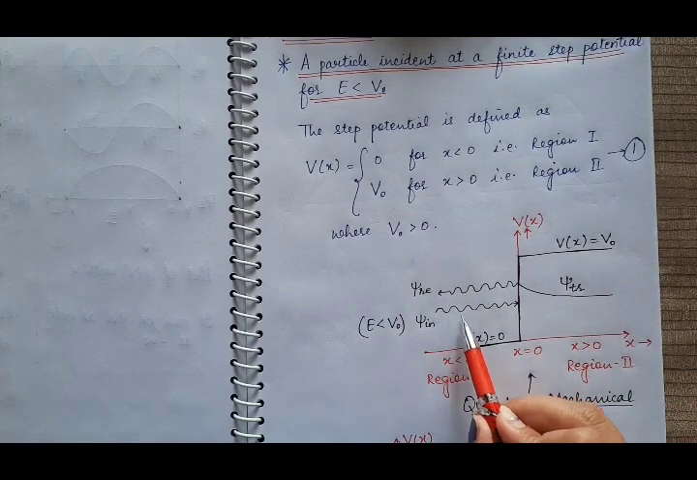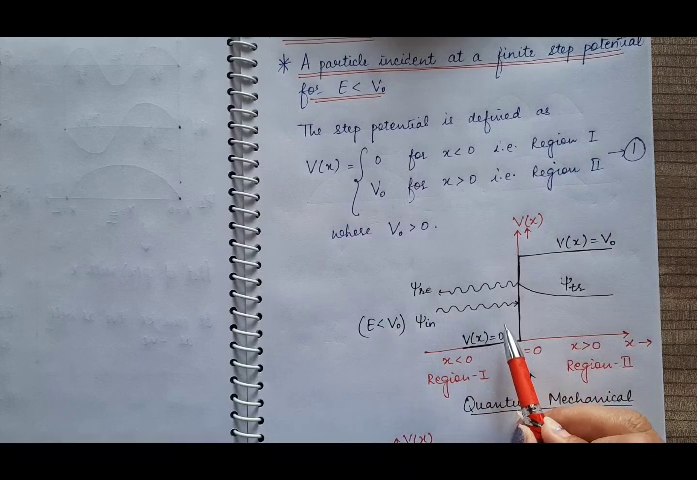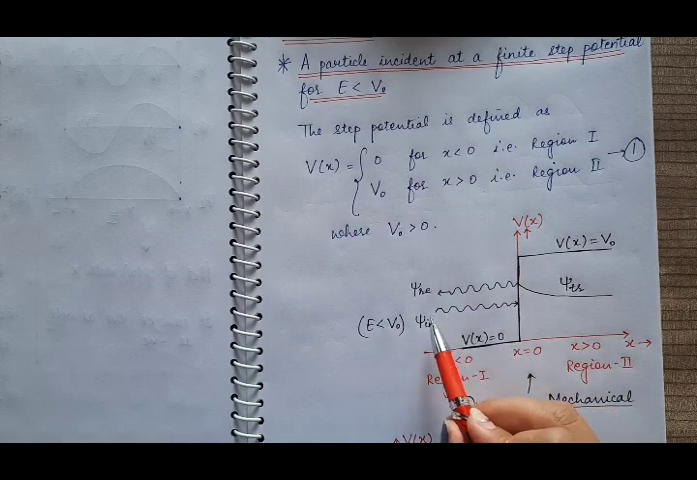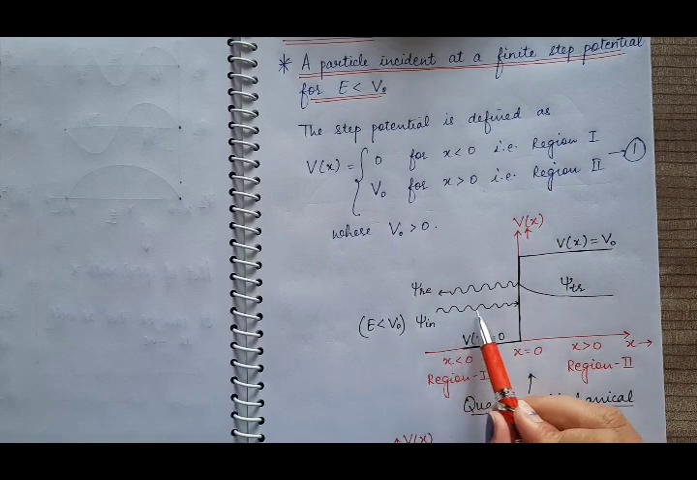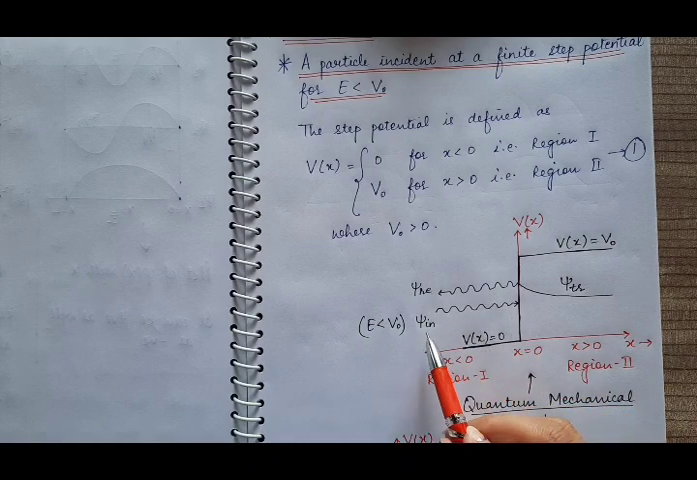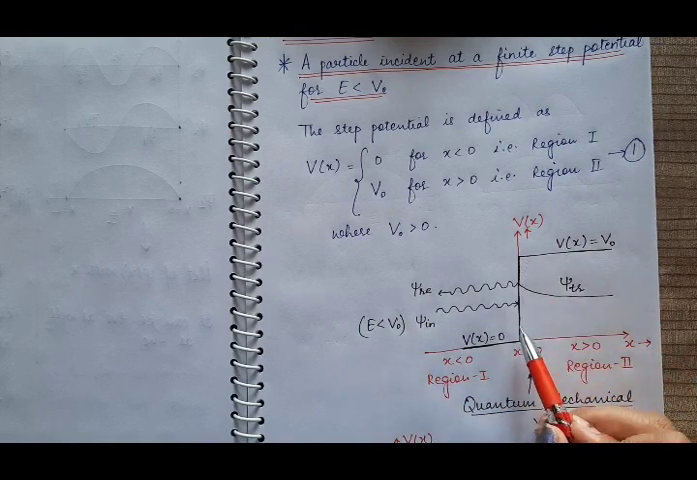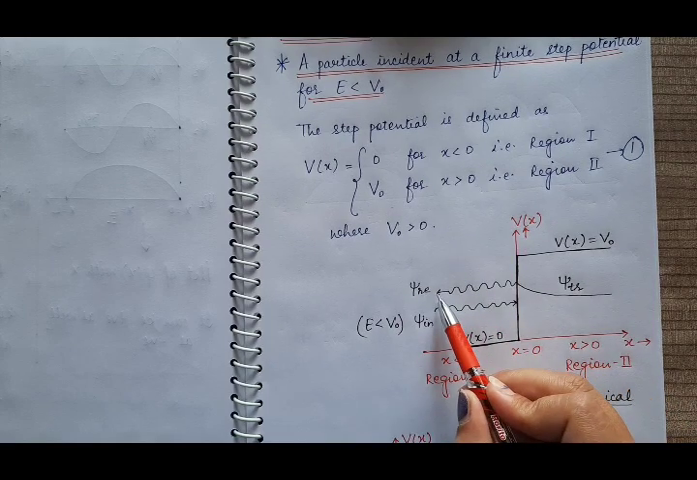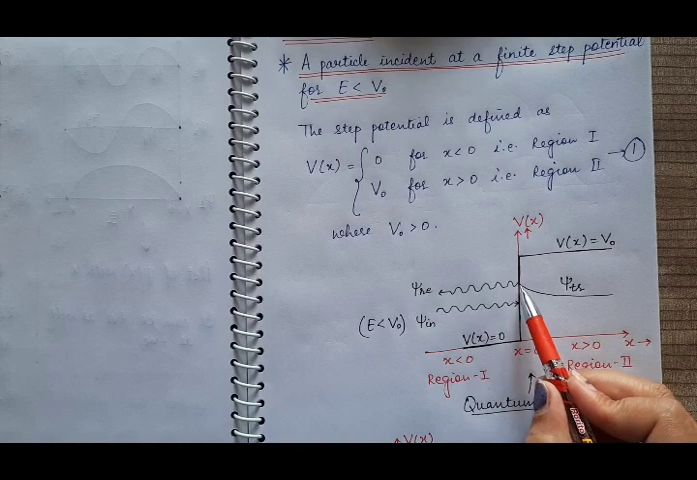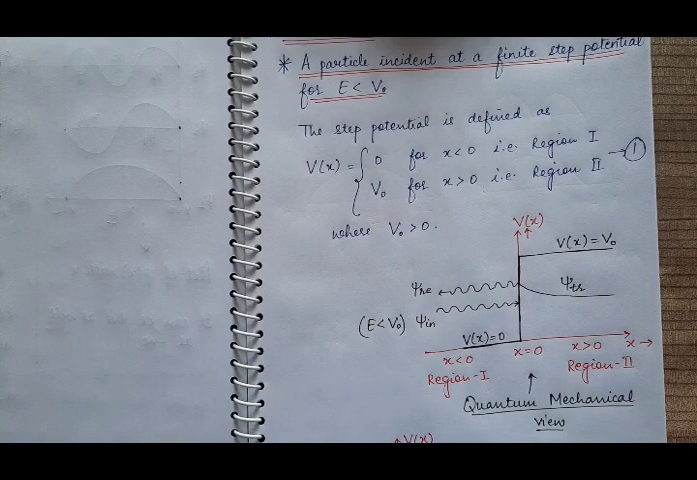So why are we showing the particle as a wave? This is the de Broglie wave associated with the particle. Initially the particle is approaching this barrier, so the de Broglie wave can be represented as an incident wave, having wave function psi incident. And at this point, a part of this wave will be reflected back, and a part of this wave will be transmitted into region 2. So this is the quantum mechanical view.